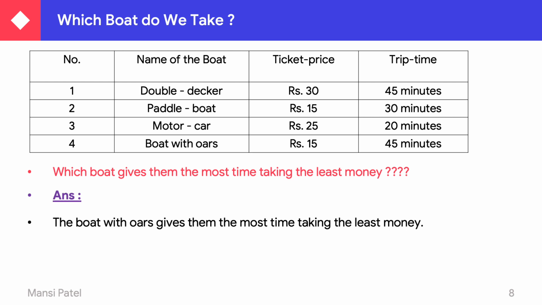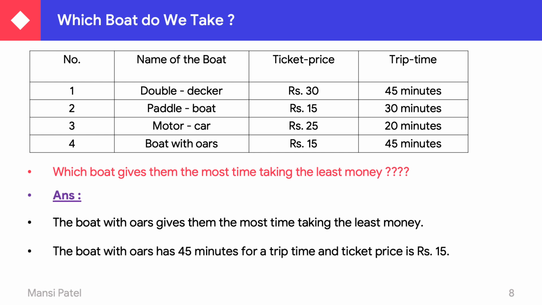Both take the same time, but there is a difference in their price, and the boat with oars has the least price. The boat with oars has 45 minutes for a trip time and the ticket price is rupees 15.